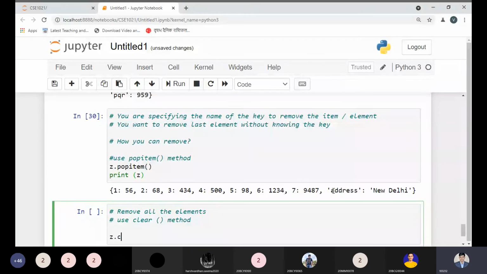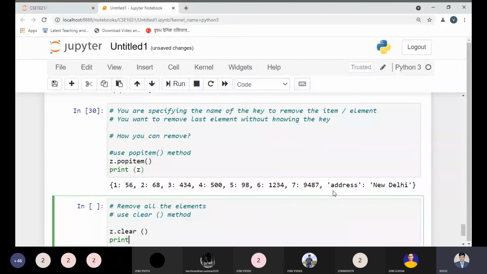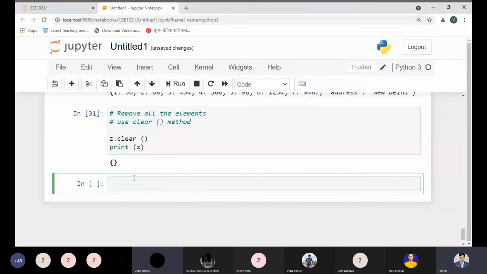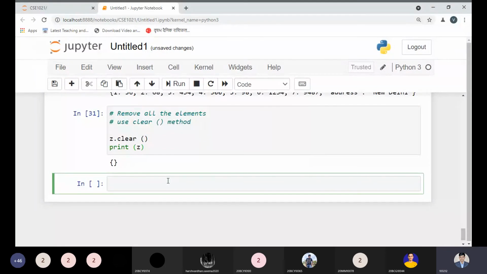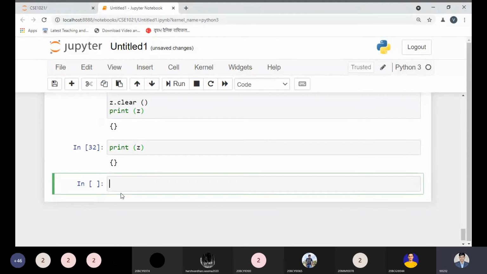If I do so, clear, then if I try to print jet, what would be the output? Let me check once again. Empty. It's just printing the symbol that shows this is empty. If I try to print jet again, it will show this. What does it mean?